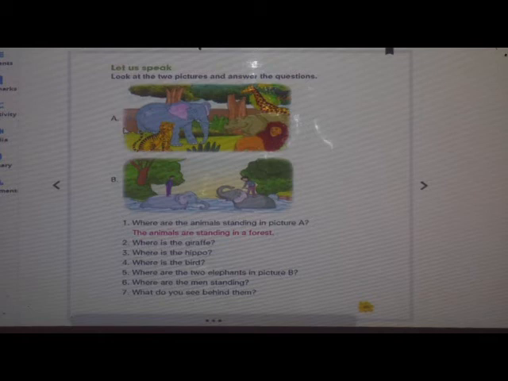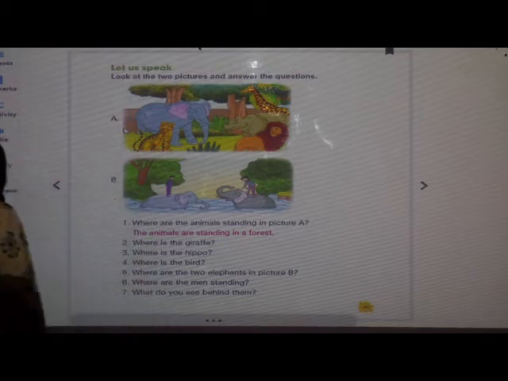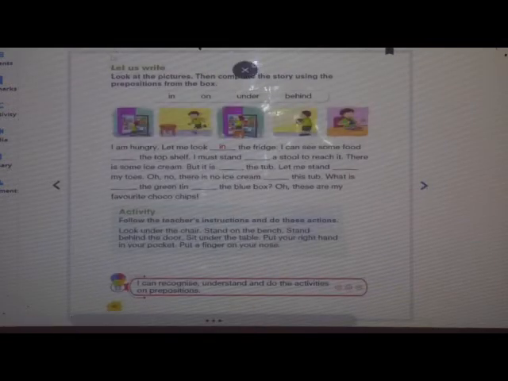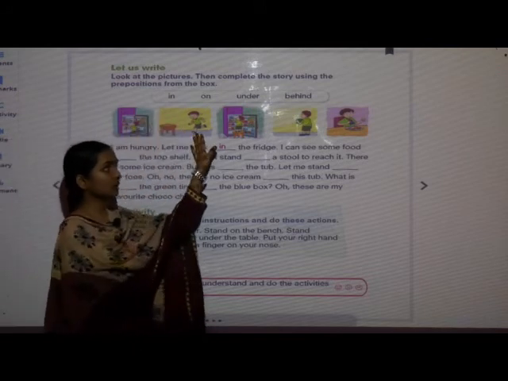So like this, children, we have completed let us speak. Now we will move towards our next question. See what we have to do in the next question. Let us write. We have to write. Look at the pictures.